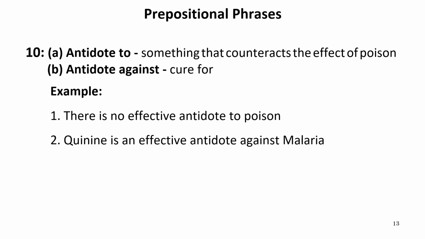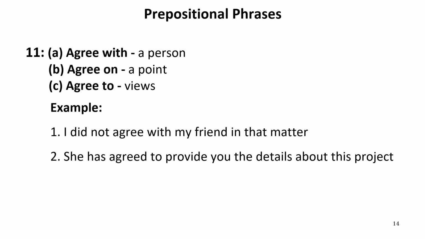Antidote to or antidote against. So antidote to refers to something that counteracts the effect of poison. An antidote against, that is a cure for. There is no effective antidote to poison, and quinine is an effective antidote against malaria because it can cure malaria. Now let us move to the next one.